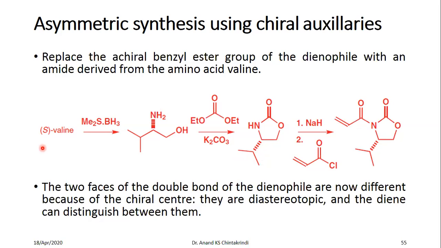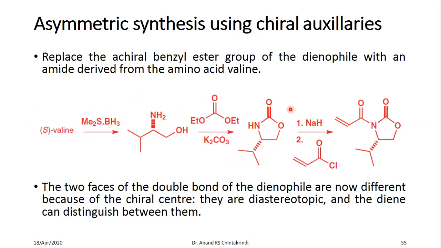So how you make this is, start with valine, which is again available in the chiral pool. You have seen the formation of amino alcohol by using borane, so we have seen that in the previous slides. You form this particular oxazolidinone by use of diethyl carbonate in the presence of base.